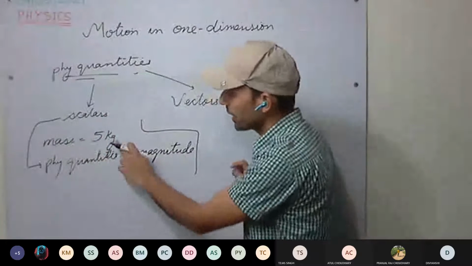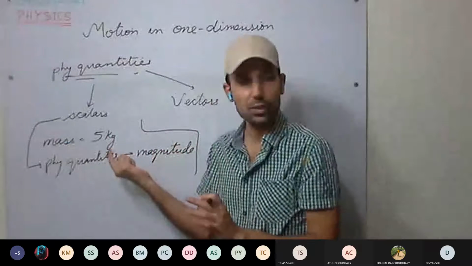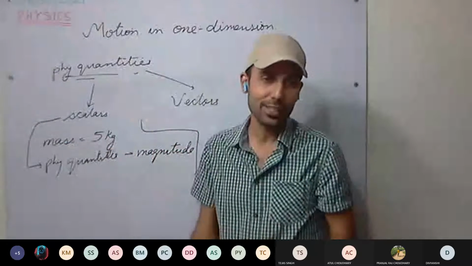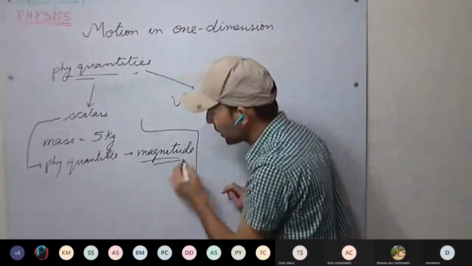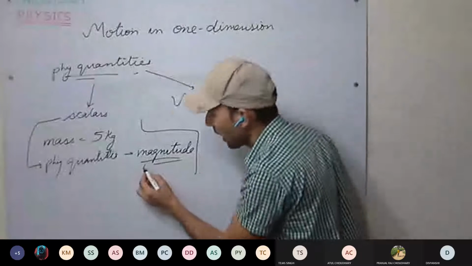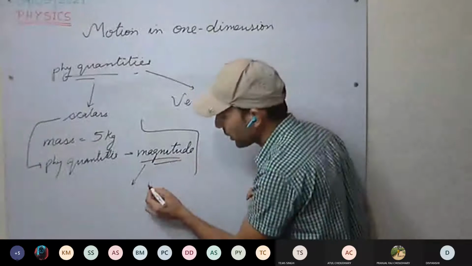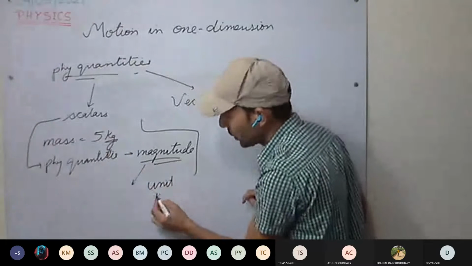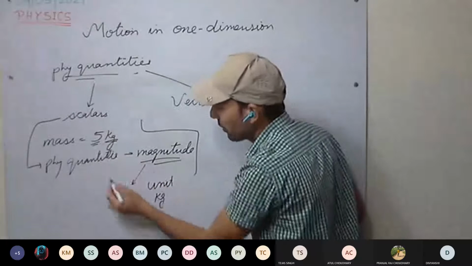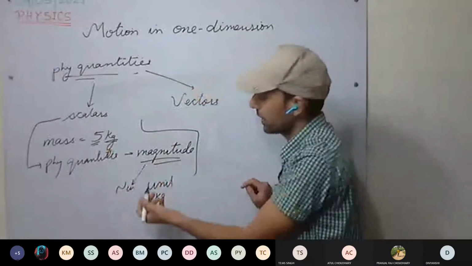Now you can see, did I mention any direction? 5 kg sugar doesn't need any direction. So in scalars, only magnitude is mentioned. And for magnitude, what do we require? Two things: the unit in which it is measured, that is kg, and the numerical value, that is how many times this unit is repeated.